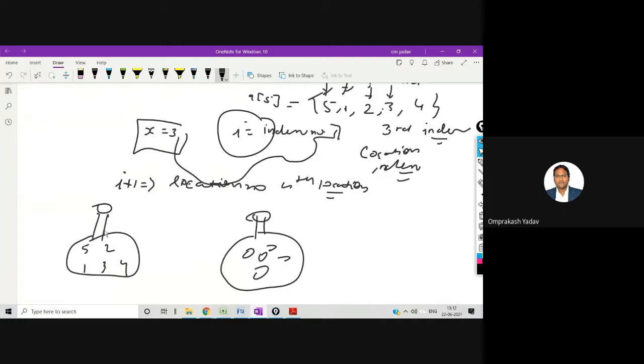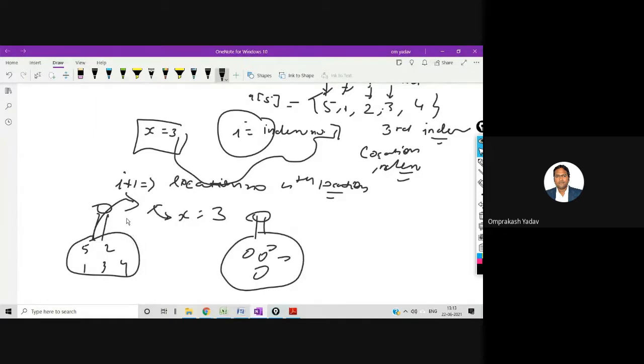In x I'm having 3. I'll pick one element from here and check it with this x. I'll try to match whether this is equal to x or not. If this is equal to x, then immediately I'll stop my loop. I'll break my loop, record the index number, and then I can display the location. And I can also say that the element is present inside this particular bag, or the array.